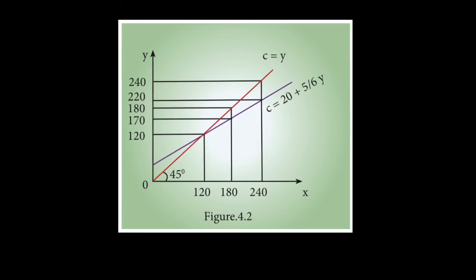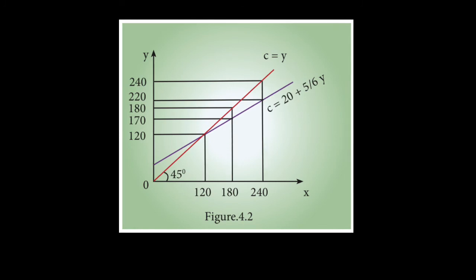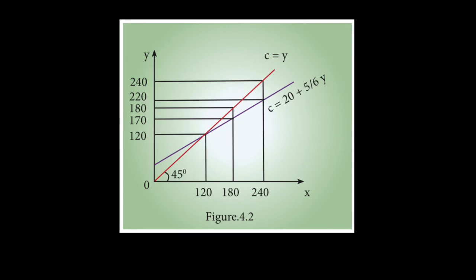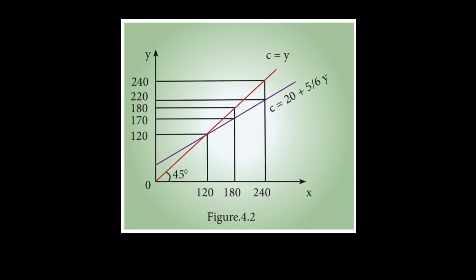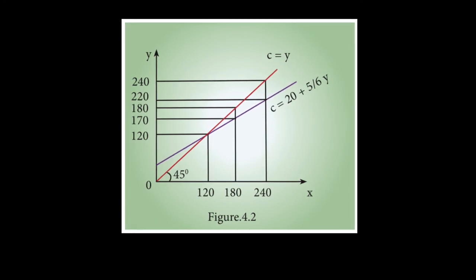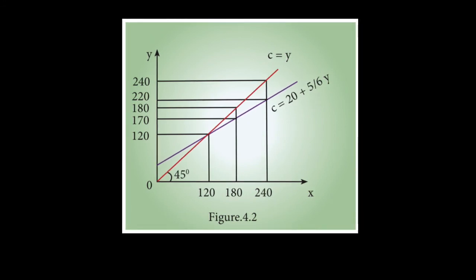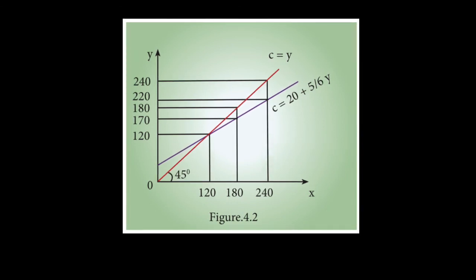Second proposition, when income increases to 180 and 240, it is divided in some proportion between consumption by 170 and 220. The savings are 10 and 20 respectively. Third proposition tells increase in income to 180 and 240 lead to increased consumption 170 and 220 and increased savings 10 and 20 than before. You can see the savings gap between 45-degree line and C curve.